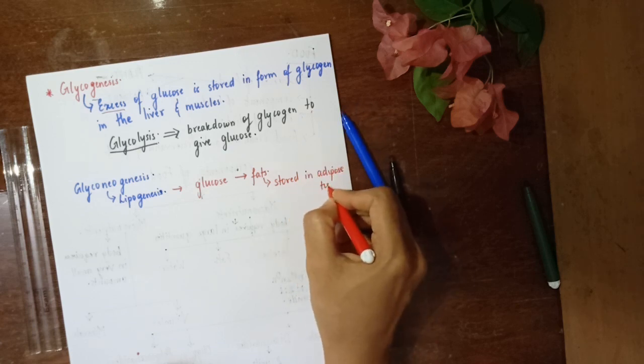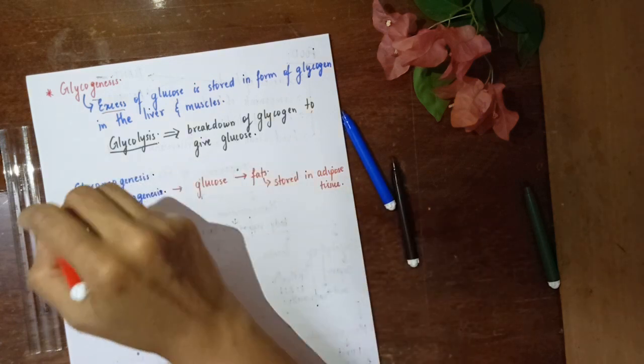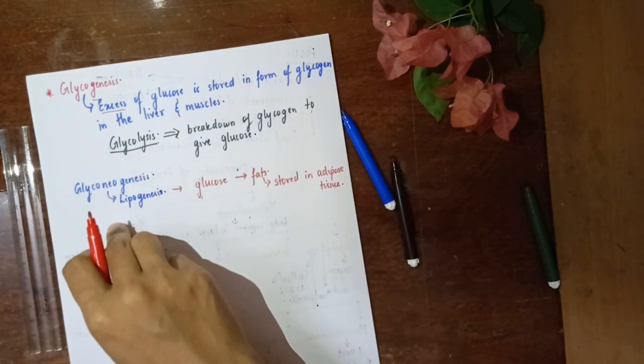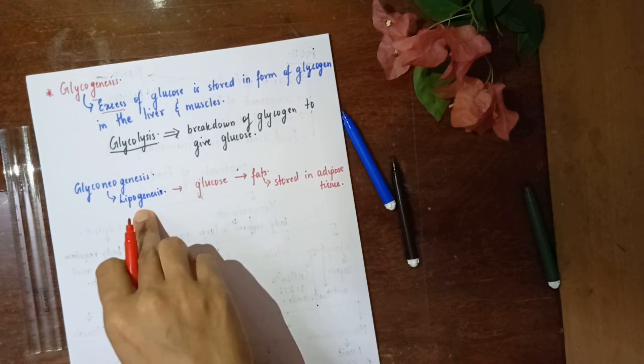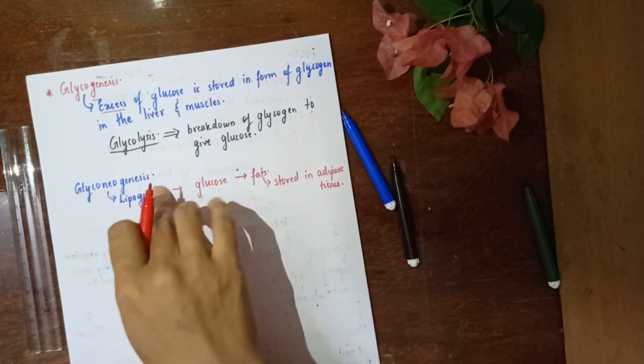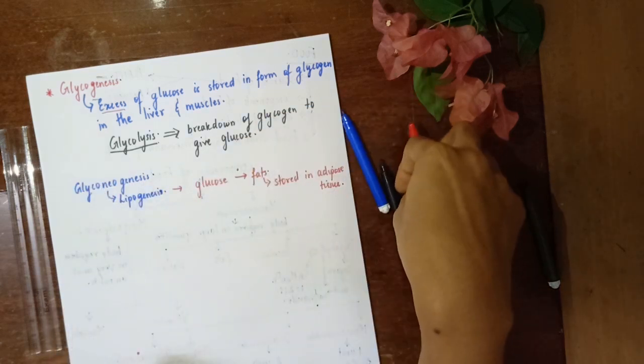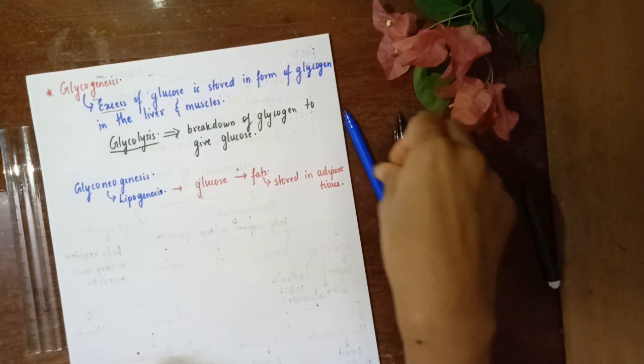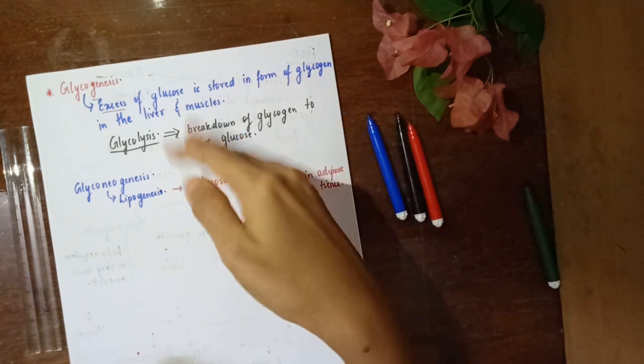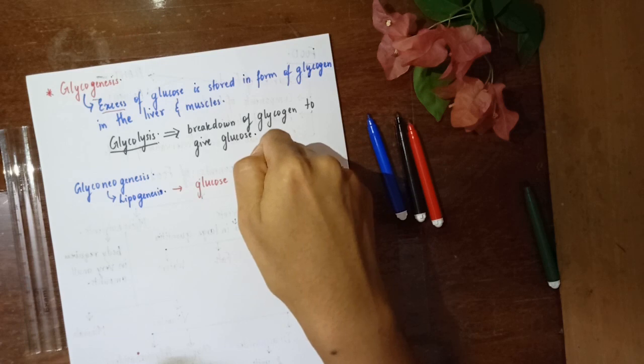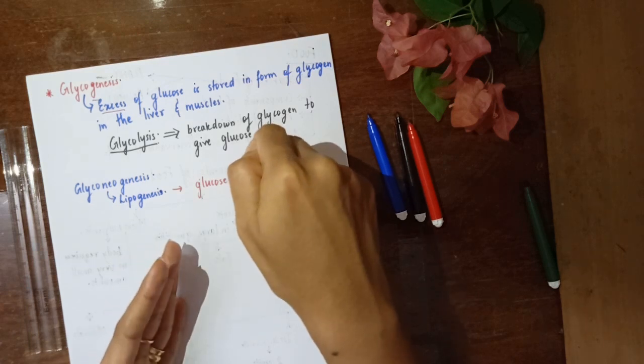Now, what is this adipose tissue? In layman's terms, it is nothing but the fatty tissue. And this process is known as lipogenesis. The broader term for this is glyconeogenesis, because here we are storing glucose in another form of macronutrient, that is fat.